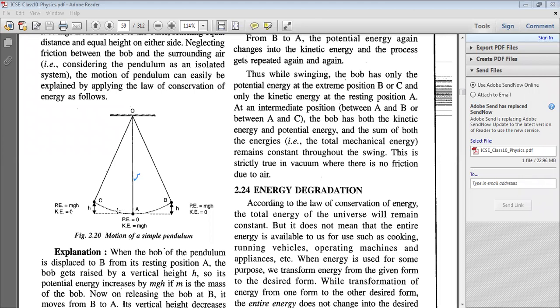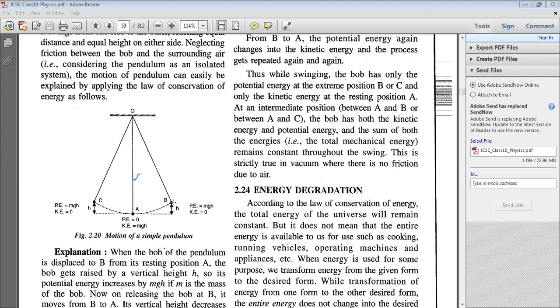When the bob reaches point C or point B, these positions are called the extreme positions. When the bob goes from A to point B, the potential energy of the bob is maximum because it is at a height with respect to point A. We consider that at point A, the potential energy of the body is zero. So if potential energy is zero, then kinetic energy is maximum. While it goes up, it goes against the force of gravity, so kinetic energy decreases and becomes zero at the maximum point B. And at that position, potential energy reaches a maximum value, that is mgh.